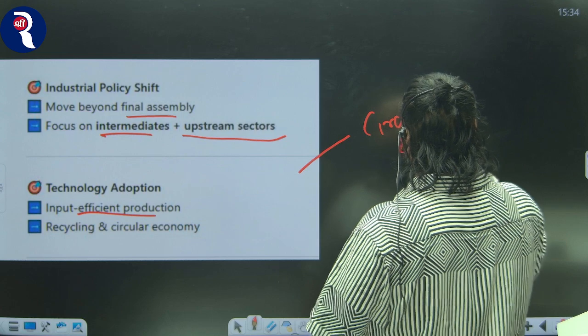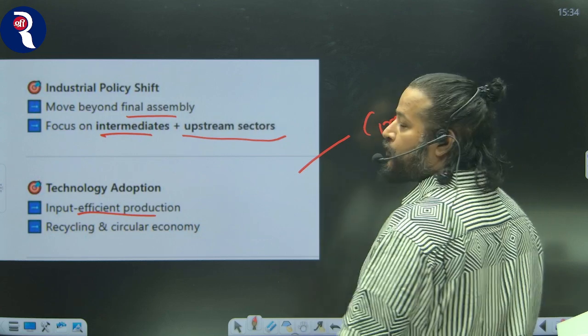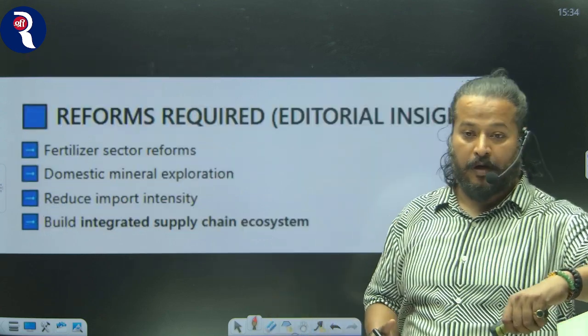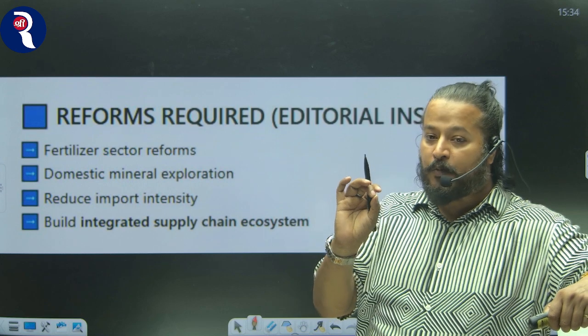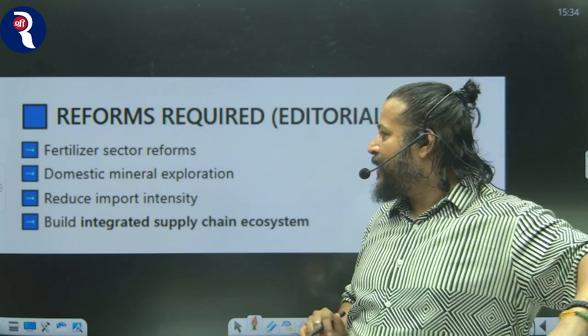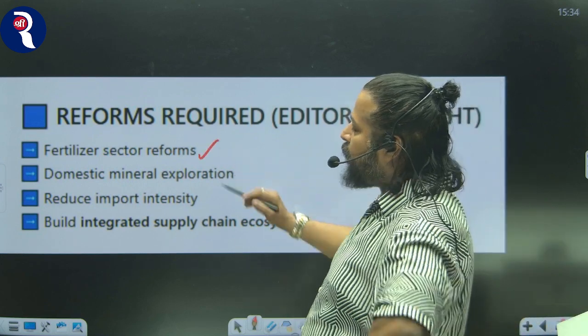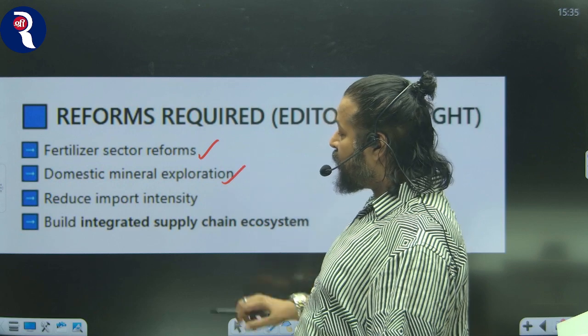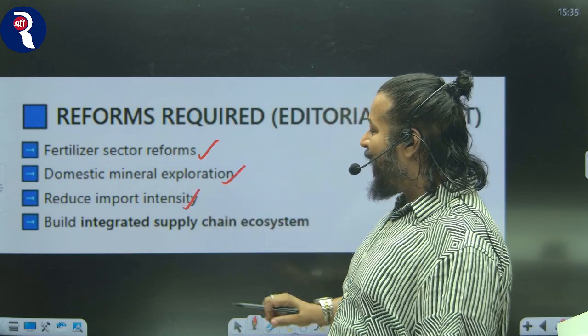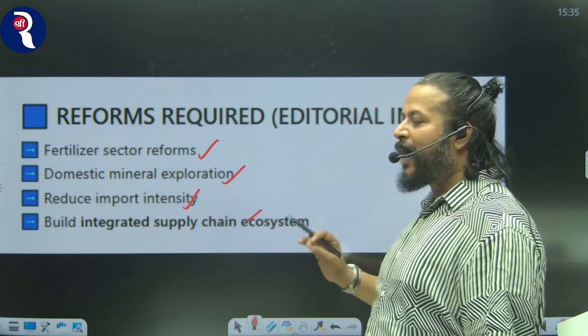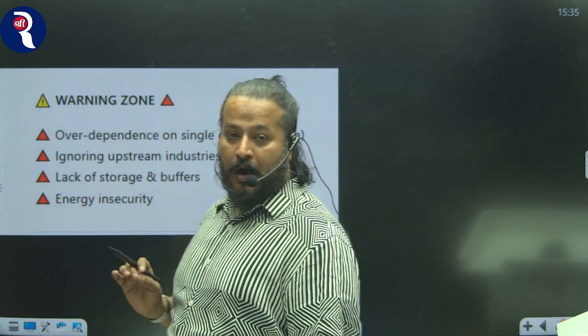I suggest you learn the definition of circular economy. Now, what are the reforms required according to the author? It says that we should go for fertilizer sector reforms, domestic mineral exploration, reduce import intensity, and build an integrated supply chain ecosystem.